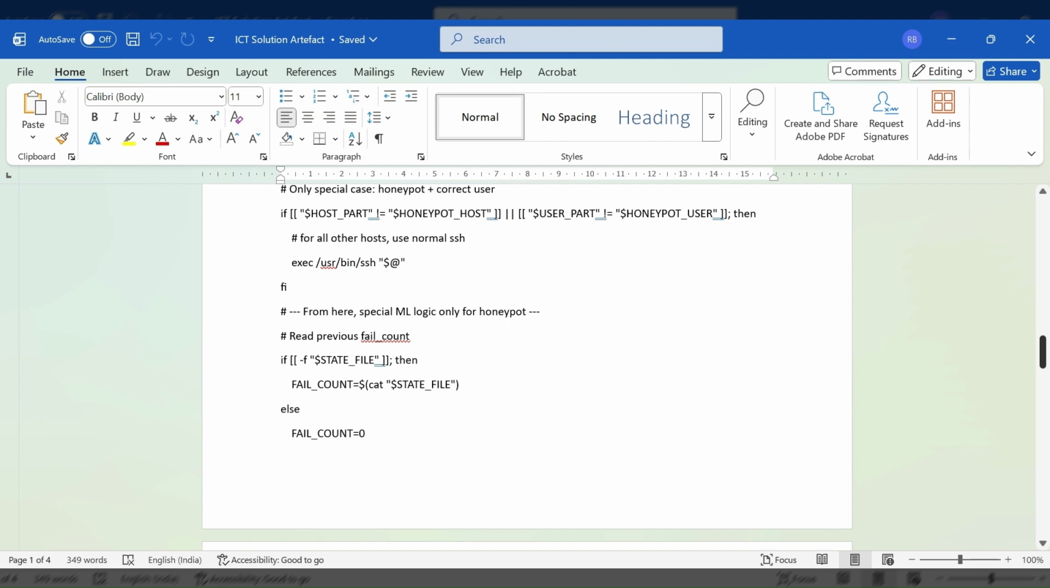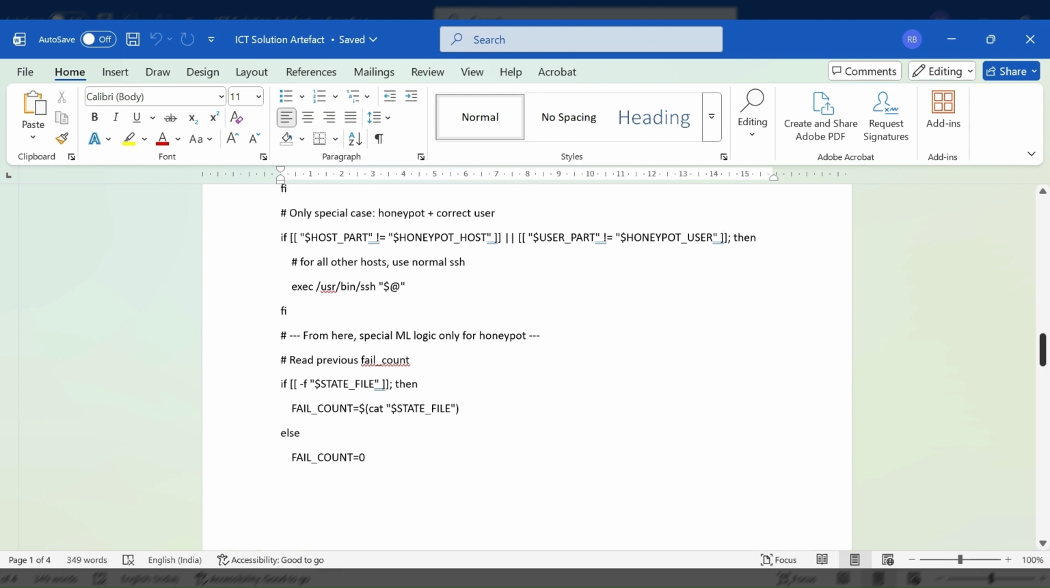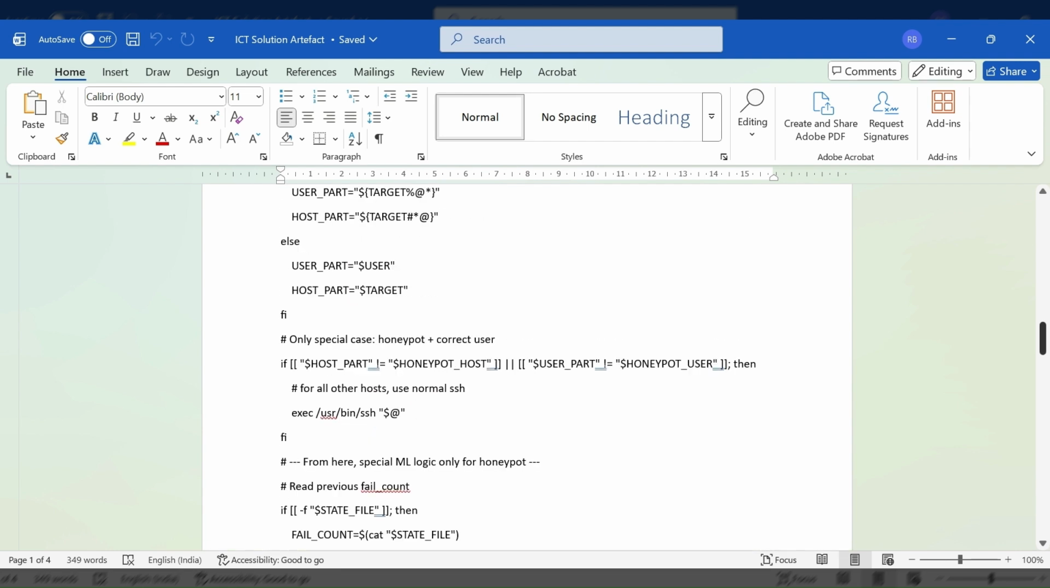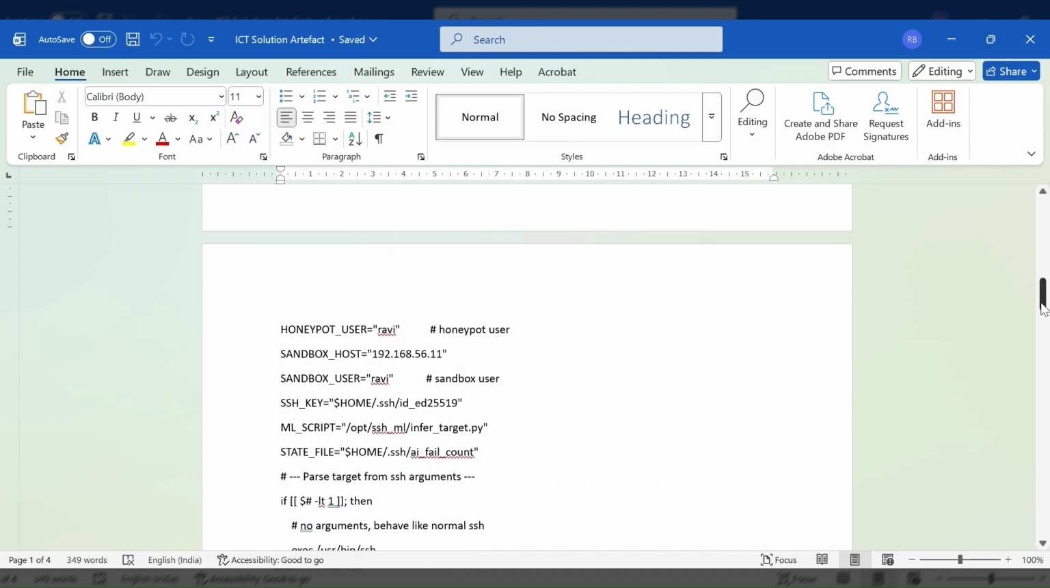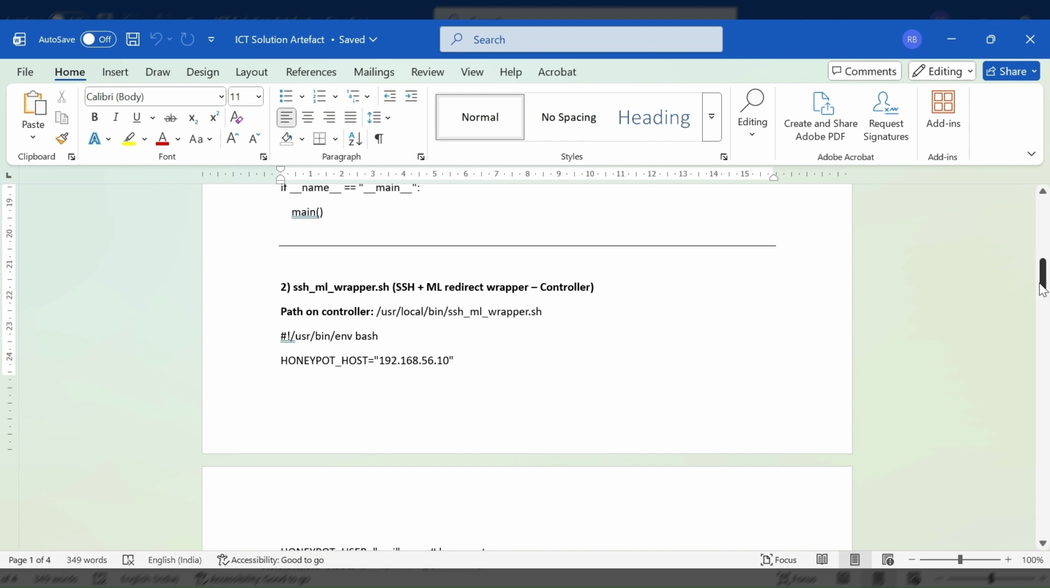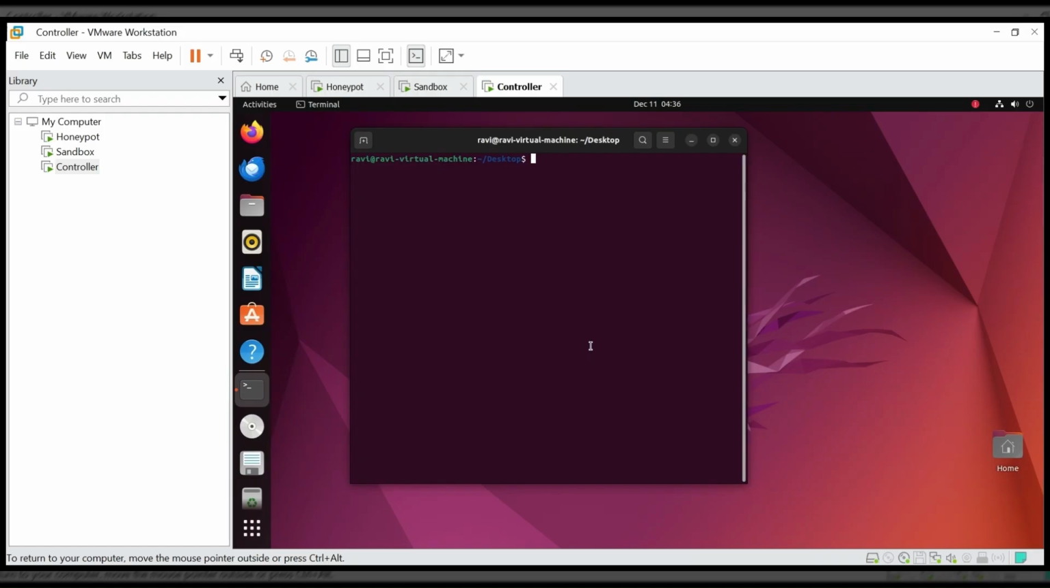So together, these two scripts make the whole system work like an intelligent security gate. So how do they work together? When a user tries SSH, the wrapper script counts how many wrong attempts happened. It sends this number to the ML decision script. Then the ML script replies with honeypot or sandbox. The wrapper script redirects the user silently based on the answer. So effectively, the ML script makes the decision and the wrapper script performs the action. This is how the system works, and now I will demonstrate my practical part.